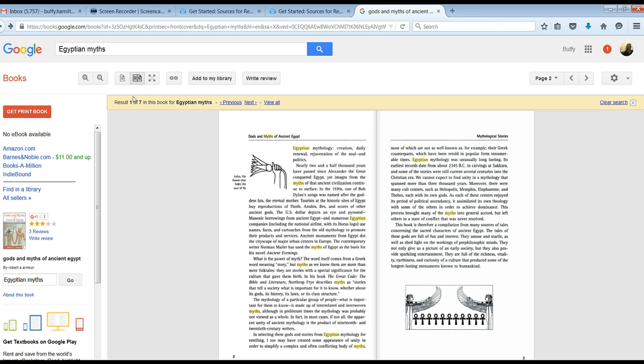The primary drawback to Google Books is that most of them are available only online, so you can't download or print sections of the book. However, if you capture the link to it, then it's usually really easy just for you to go through and read these online. Google Books is probably going to be the place where most of you find the myths and legends and hero stories that you're going to want to use for this project. So definitely be sure to check out Google Books.